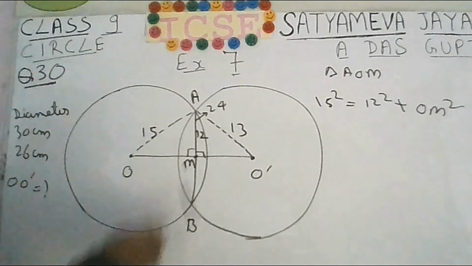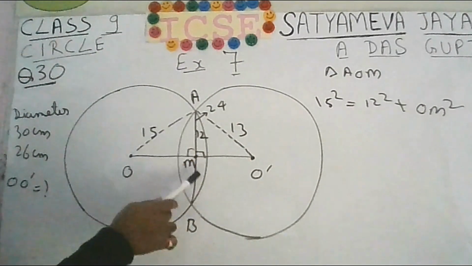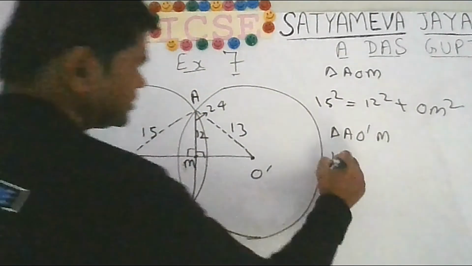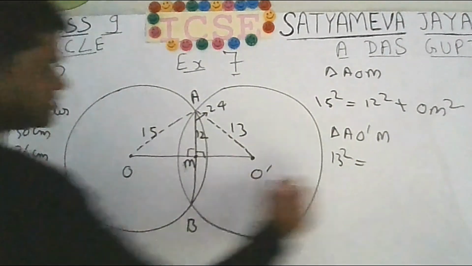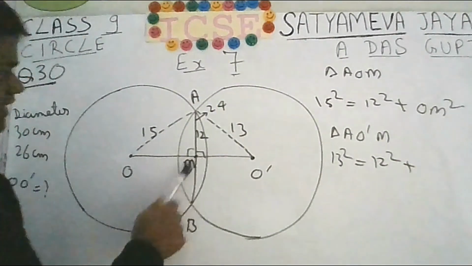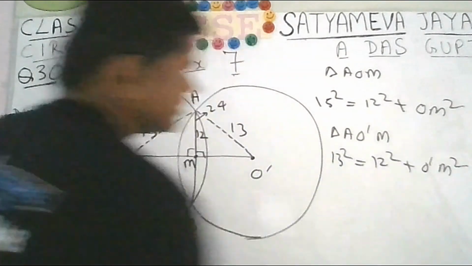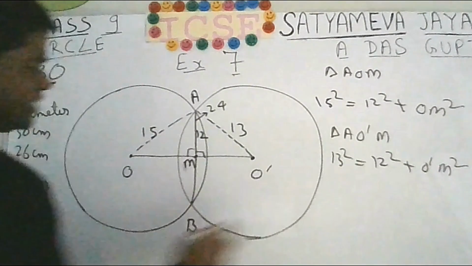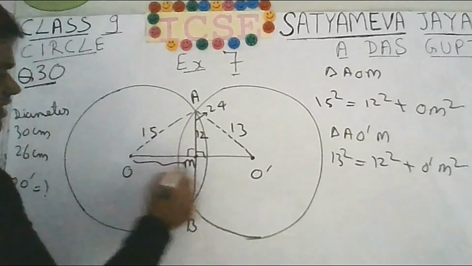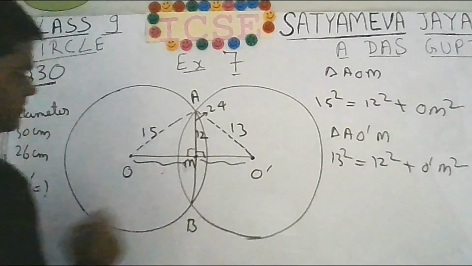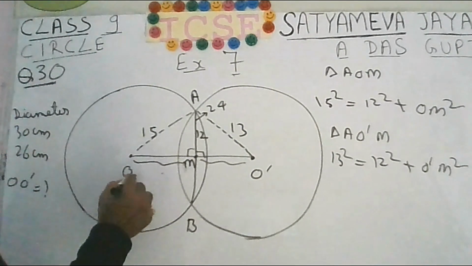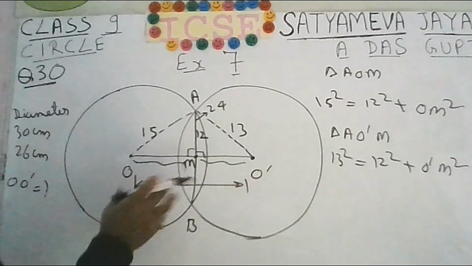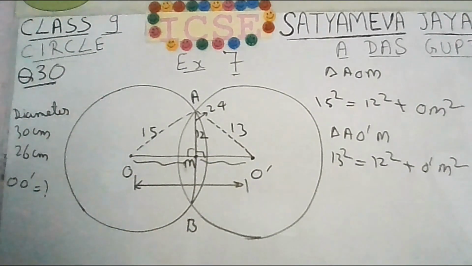Then similarly apply Pythagoras for triangle AO dash M, 13 square. This will be equal to 12 square plus O dash M square. So from the first equation you can find OM, from the second equation you can find O dash M, and if you add OM with O dash M, then you can find out the distance between their centers. So like this you can do. I don't think there should be any trouble. It is a simple application of Pythagoras.